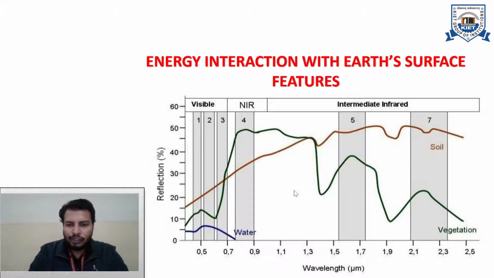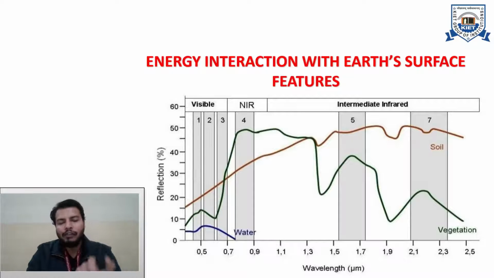This figure which you are seeing is called the spectral reflectance curve, in short SRC. Let's see what SRC is. If you try to understand the technical name of this chart, spectral reflectance curve: spectral refers to your wavelengths, your electromagnetic radiations. What is reflectance? The amount, or the percentage, of energy that is reflected back from a surface. And what is the curve? It shows the variation between the two.